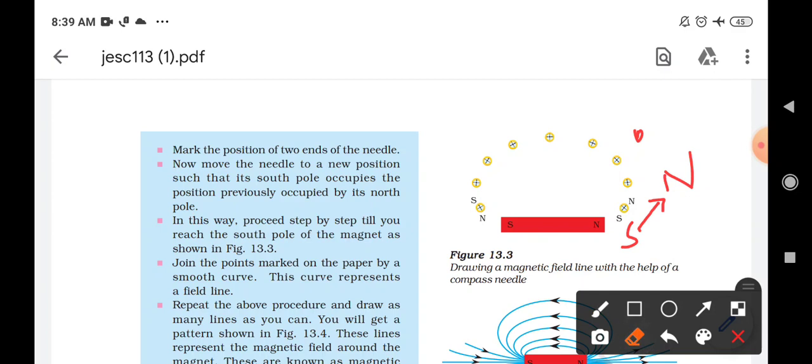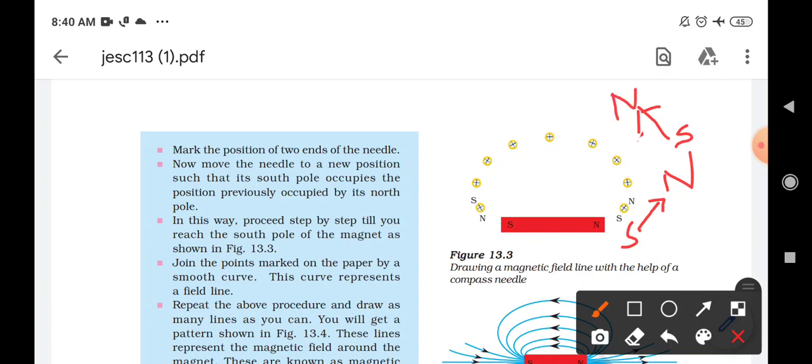When you did that, again we will see what kind of direction is showing at that position. There also, by keeping the magnet at the previous north pole of the needle, you will find that it will show a direction in which the north pole of the needle will be away from the previous north pole, and its south pole will be close to the previous north pole. So it will be like this.